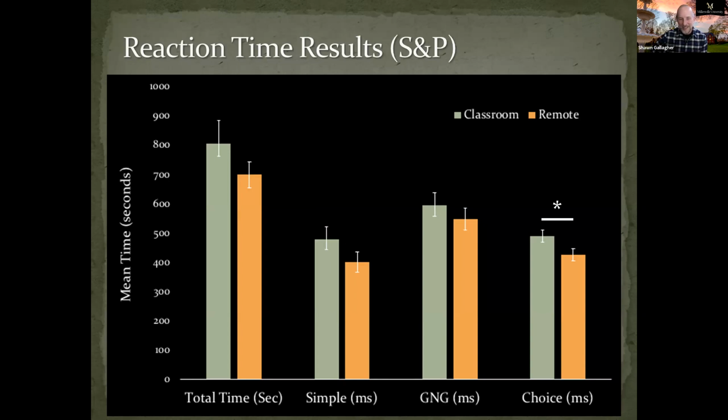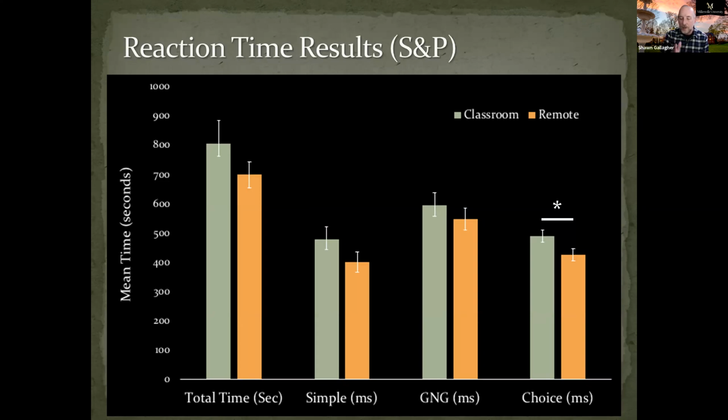They seem to be on task and completing it in about the same amount of time that it took them in the classroom. There was a statistically significant difference in the choice condition. But as you can see, the results are still comparable. In this experiment, we would expect the simple reaction time task to generate the fastest reaction times, or the shortest reaction times.